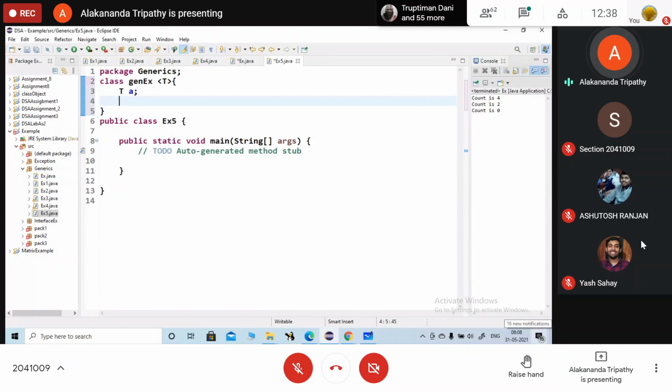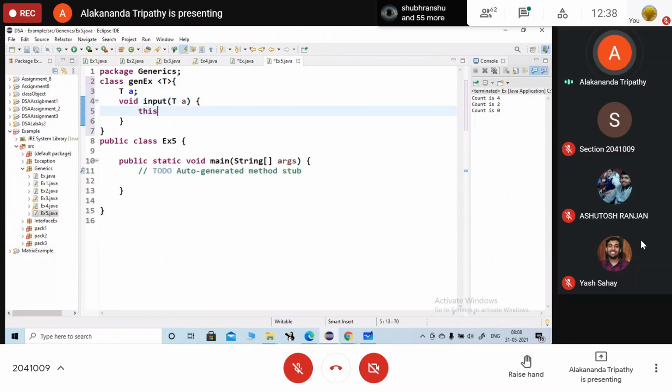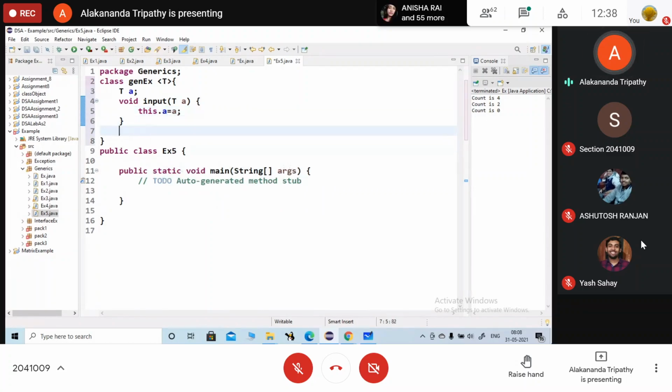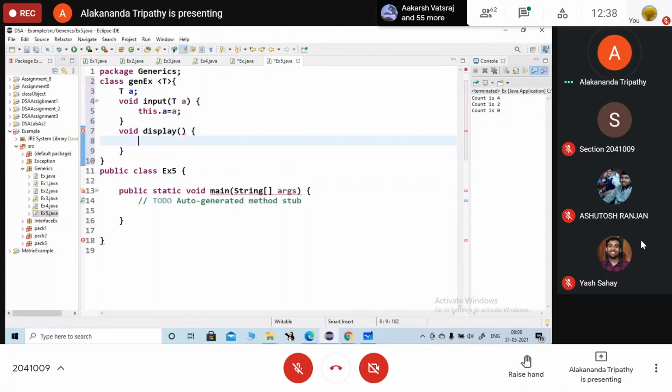So let here we are going to provide the value. Here this dot A is equals to A. And in order to display the value, we can write here void display, okay, system dot out dot println.